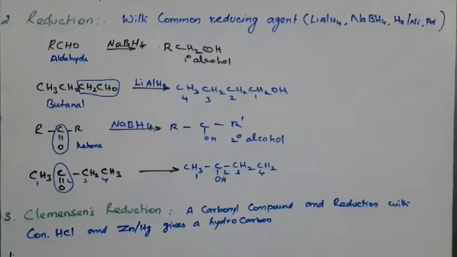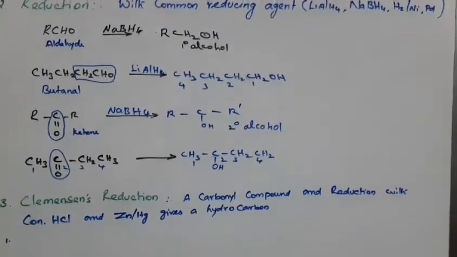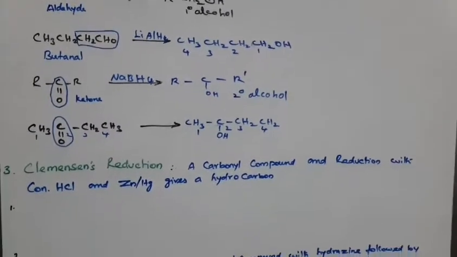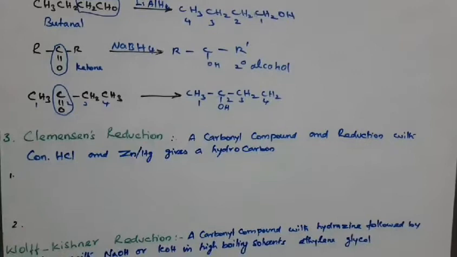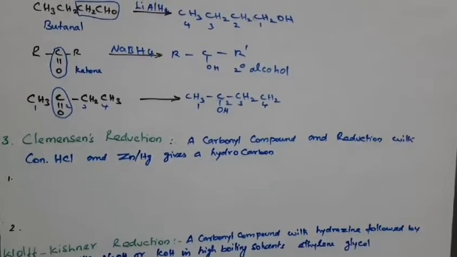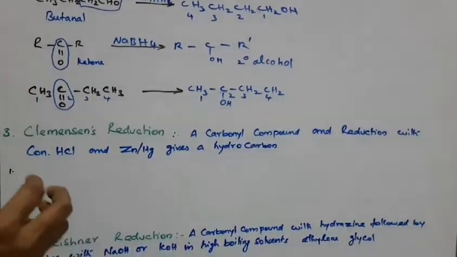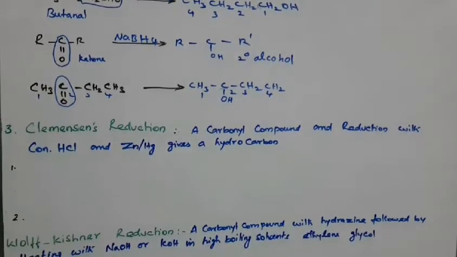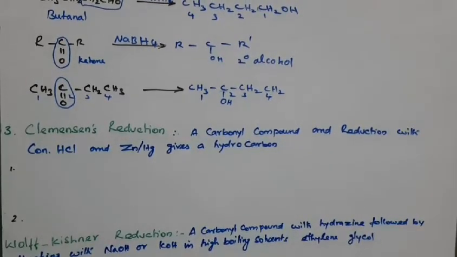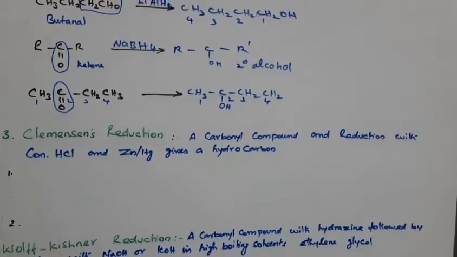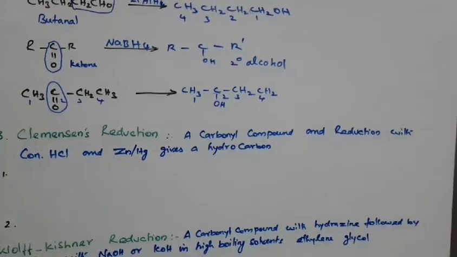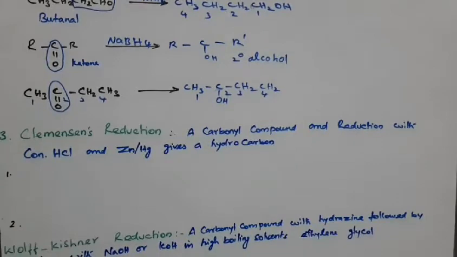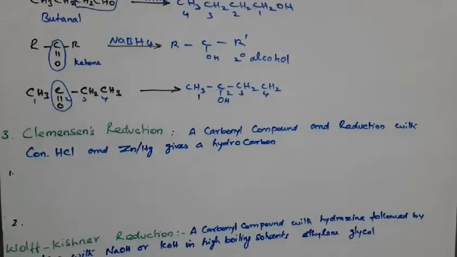Next one, Clemmensen reduction reactions. What is the Clemmensen reduction? Another name is reduction to give hydrocarbons, because from this reaction we get a hydrocarbon product. Aldehydes and ketones are converted by reducing agents to hydrocarbons.